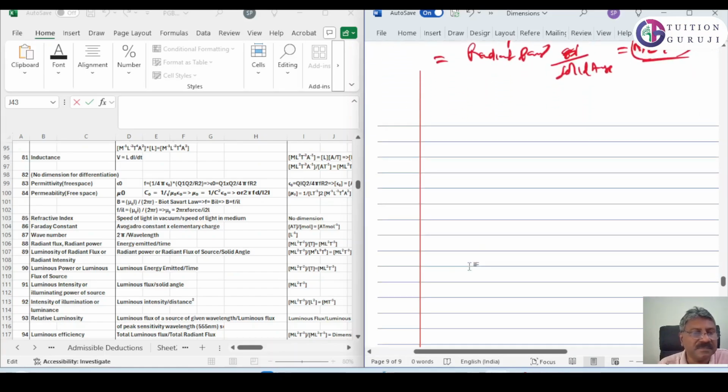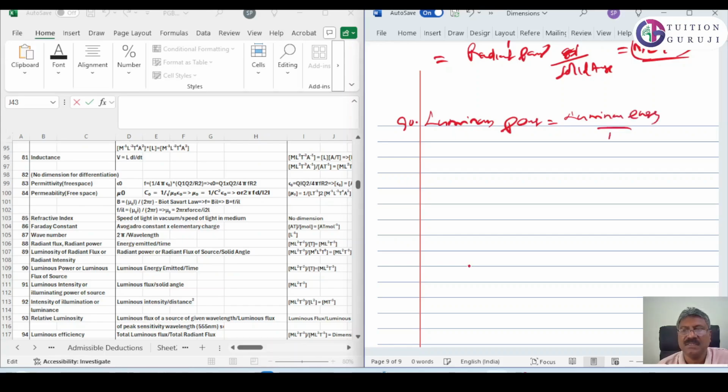Then 90 is luminous power. What is luminous power? Luminous energy emitted per time. So luminous energy by time. The energy, we know what is energy? ML²T⁻² divided by time. It is equal to ML²T⁻³.